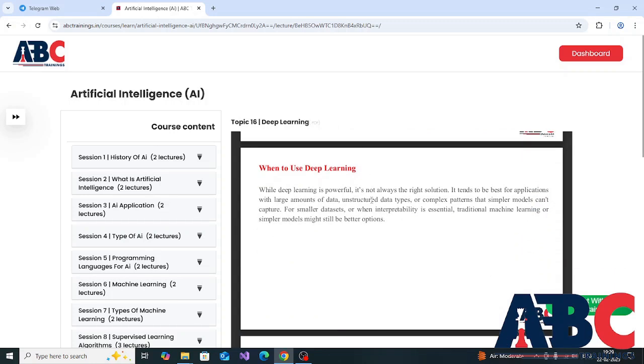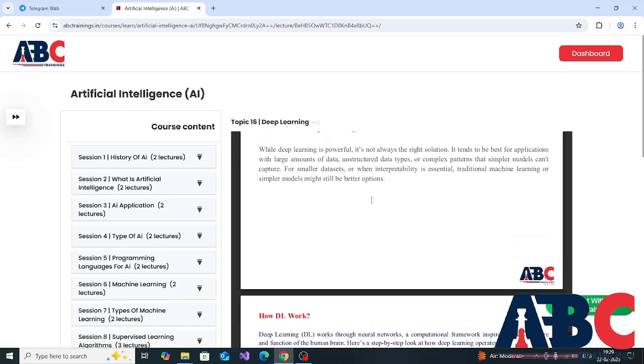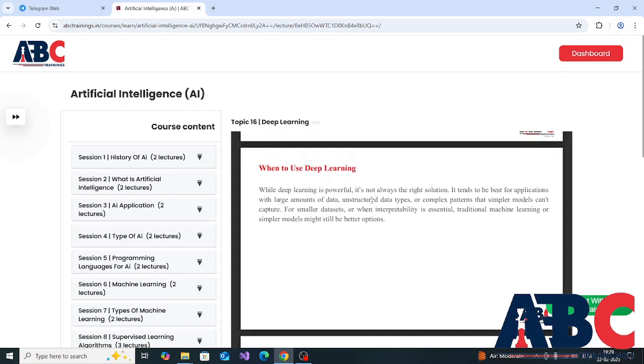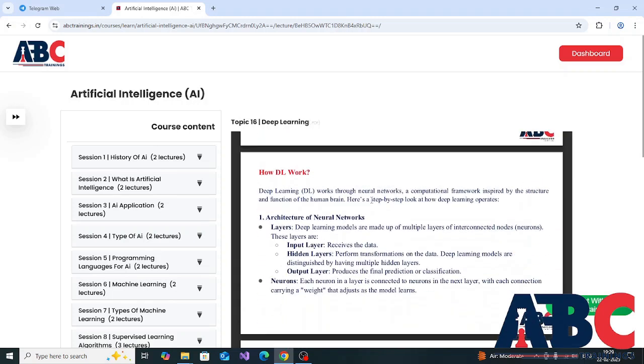The next point is when to use deep learning. While deep learning is powerful, it's not always the right solution. It tends to be best for applications with large amounts of data, unstructured data types, or complex patterns that simpler models can't capture. For smaller data sets or when interpretability is essential, traditional machine learning or simpler models might still be better options.